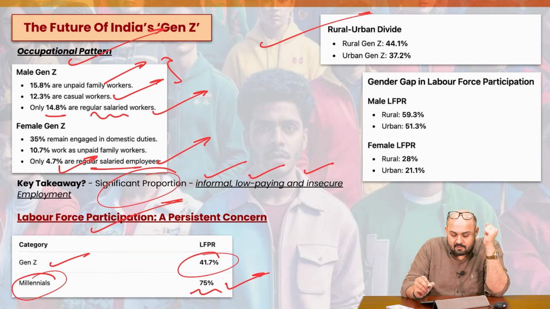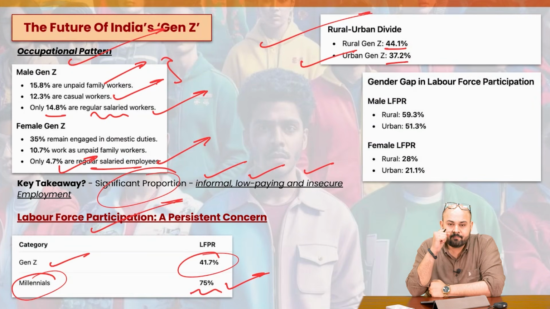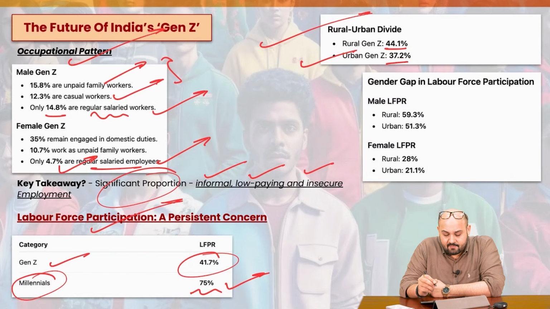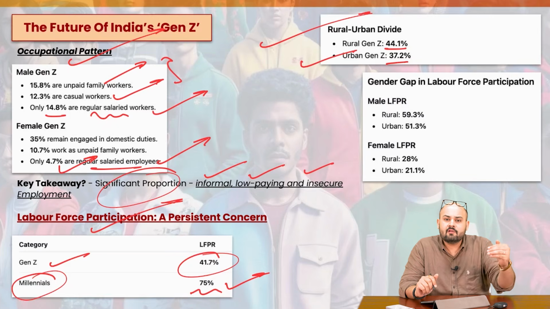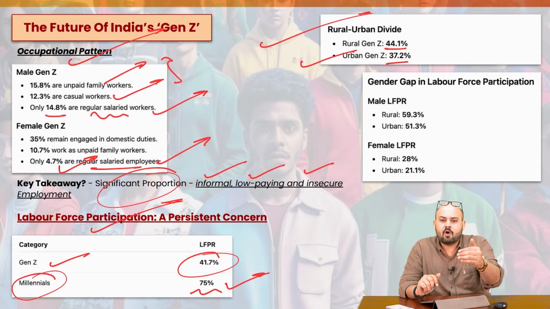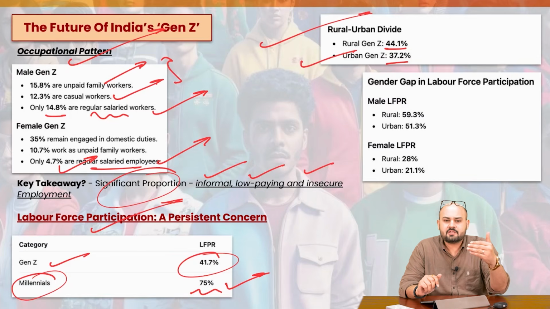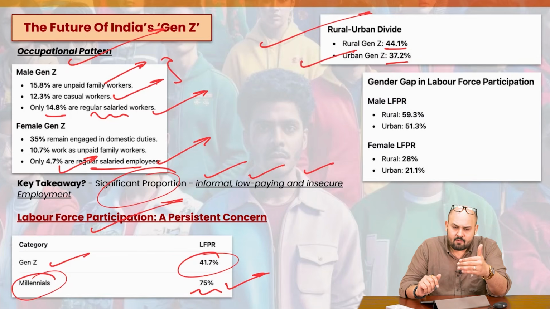If we talk about the rural-urban divide, the rural Gen Z share is 44.1%, and urban Gen Z is 37.2%. Can you see the difference? The labor force participation rate is higher in rural areas and lower in urban areas. So what it says is that we have fewer opportunities in urban areas, or people who are well qualified don't have suitable employment opportunities, or they prefer to continue their education. They're not preferring to work.